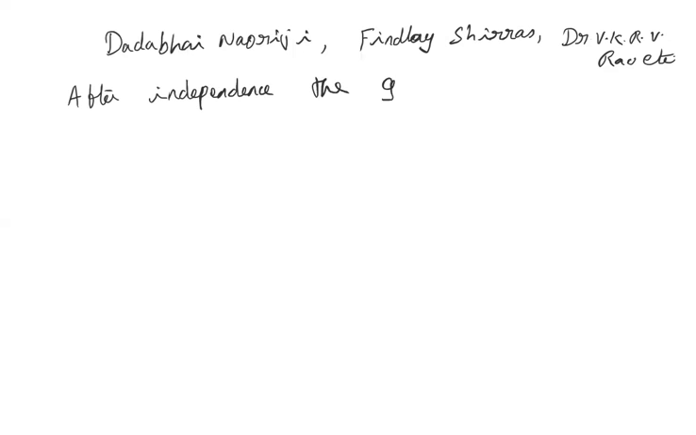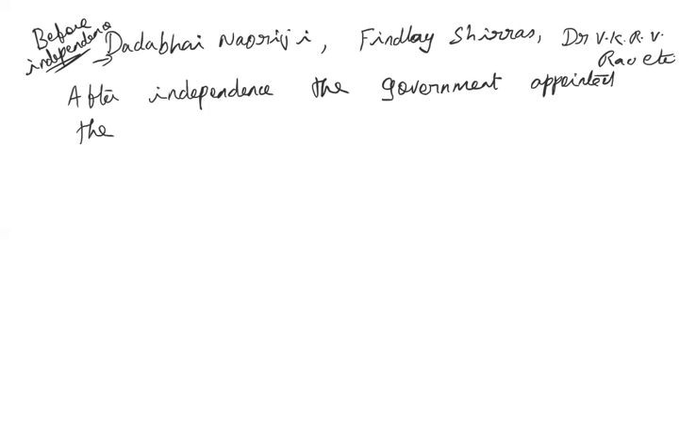So in 1949, after independence, the government... this was before independence. So before independence, these economists were calculating the national income independently, valuing on their own methods. Okay. So after independence, the government appointed the National Income Committee and entrusted the job of calculating the national income of the country.